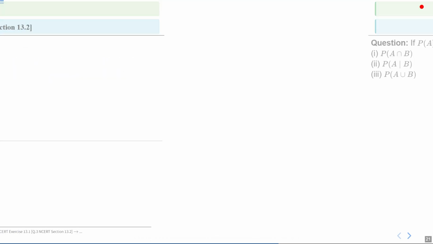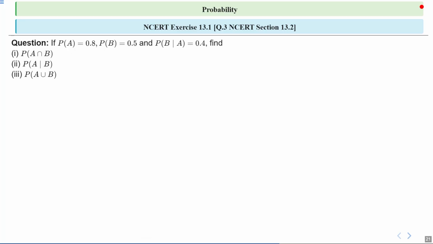So let's move to the next part, NCERT exercise 13.1 question number 3, which says, if probability of A is equal to 0.8, probability of B is equal to 0.5, and probability of B upon A is equal to 0.4, find first probability of A intersection B, second probability of A upon B, third probability of A union B. So let's see the solution part.